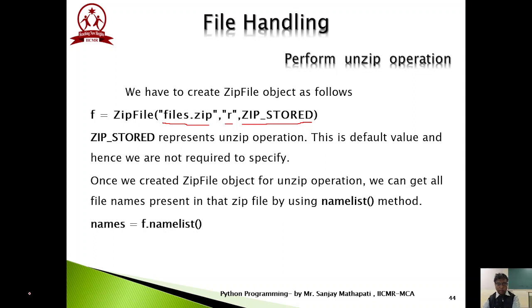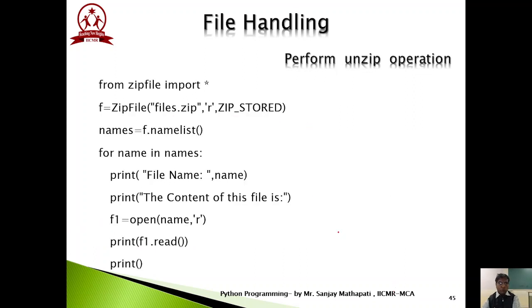Once we create this particular object, we can extract whatever the contents of this object are just by using the method called namelist. The namelist method contains the names of all the files present in the zip file, and we can take that into the names object, maybe in the form of a list, and then we can deal with this names object. So here is the program